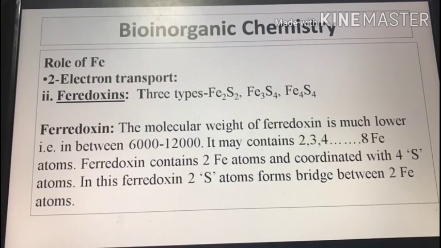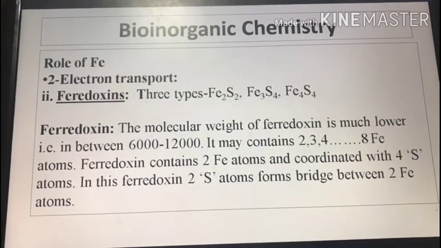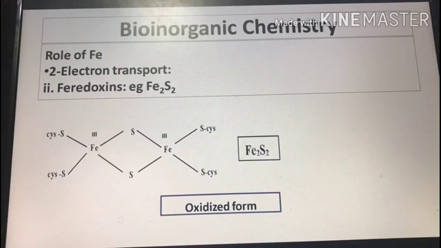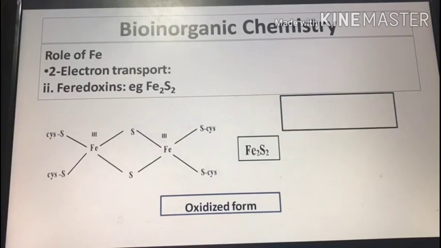Ferredoxines. Ferredoxines are of 3 types: Fe2S2, Fe3S4 and Fe4S4. This is the structure of Fe2S2, which is in oxidized form. There are 2 iron atoms in the +3 oxidation state.